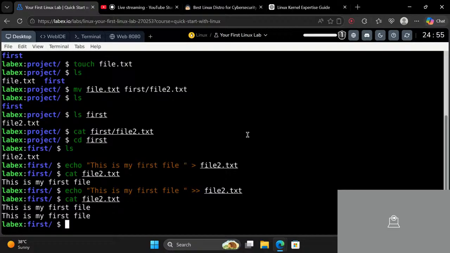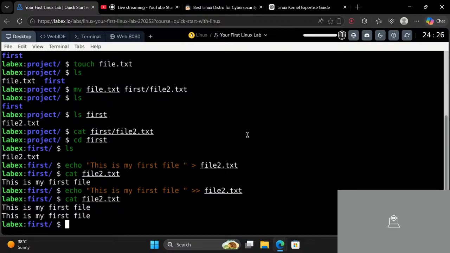Now we actually have another way to write inside our file, which is to use vim. It's an editor, or you can also use nano, which is also a simple editor, or you can use vi, which is also an editor.